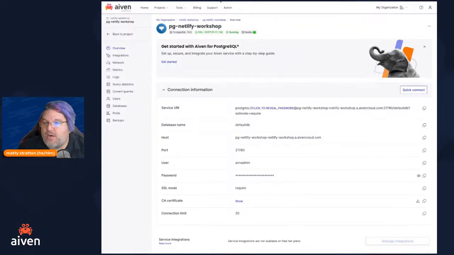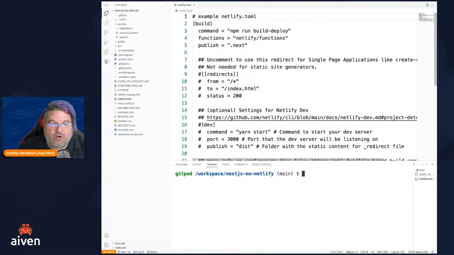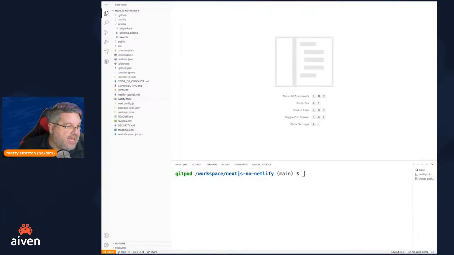And we're going to go back to our terminal and set these environment variables. The way we do that is we run a netlify env command, and we say what we want to do.